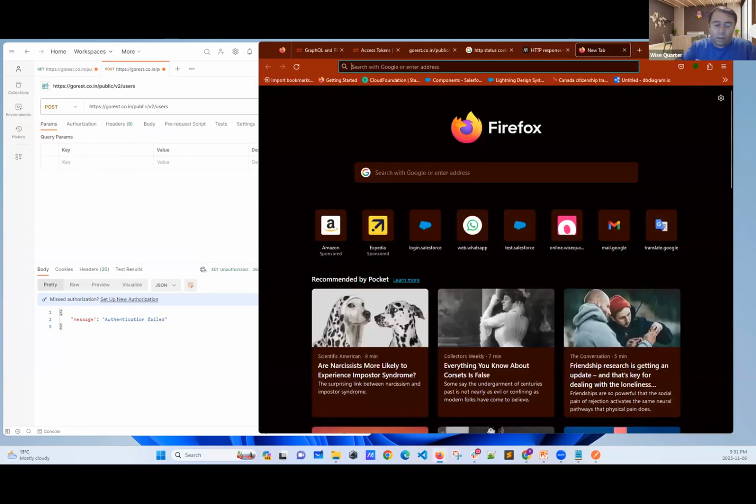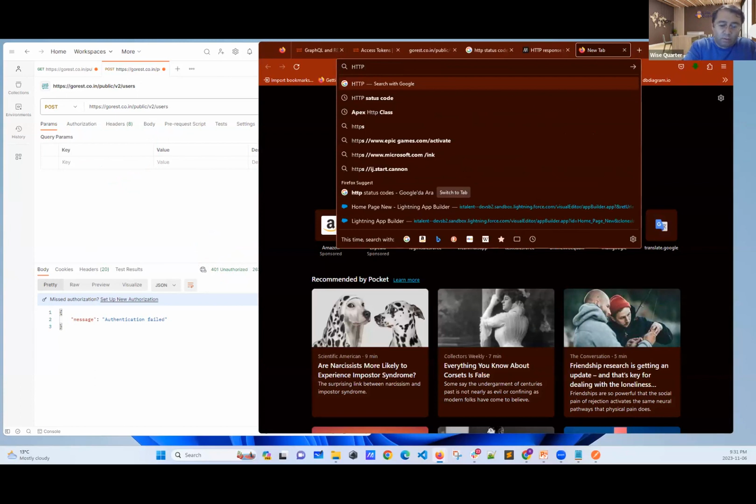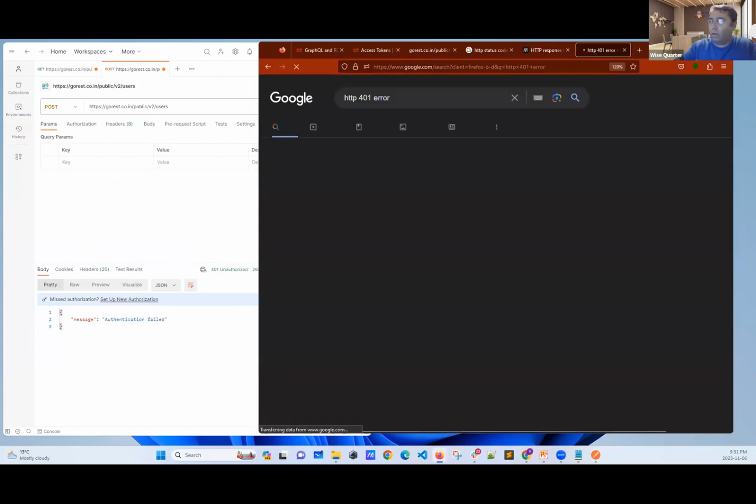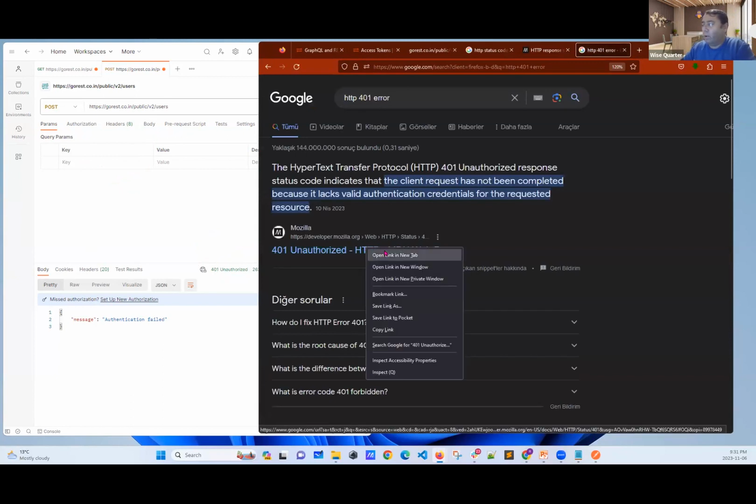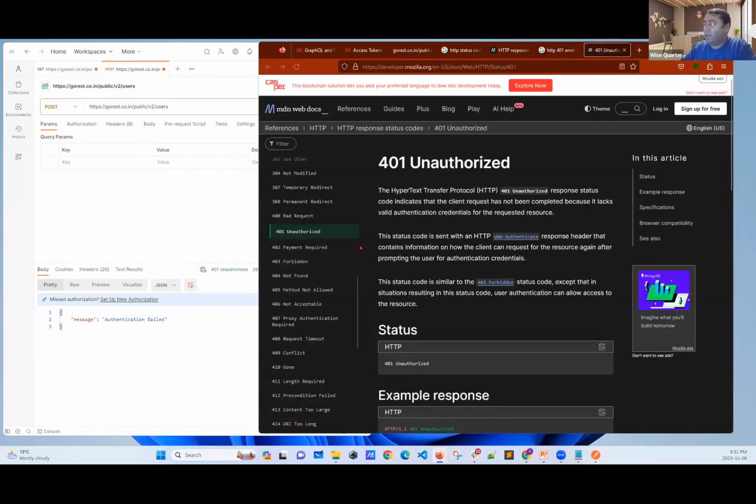HTTP 401 error. You can know all of them. Let me open this. Here it is. If you read, it says unauthorized, which means where is your password? You cannot post if you don't have a password or if you don't have the token.